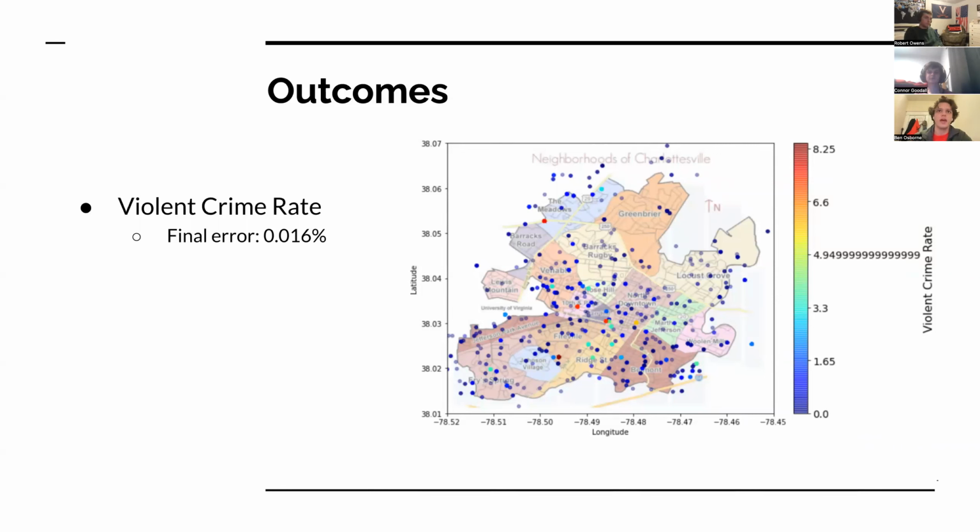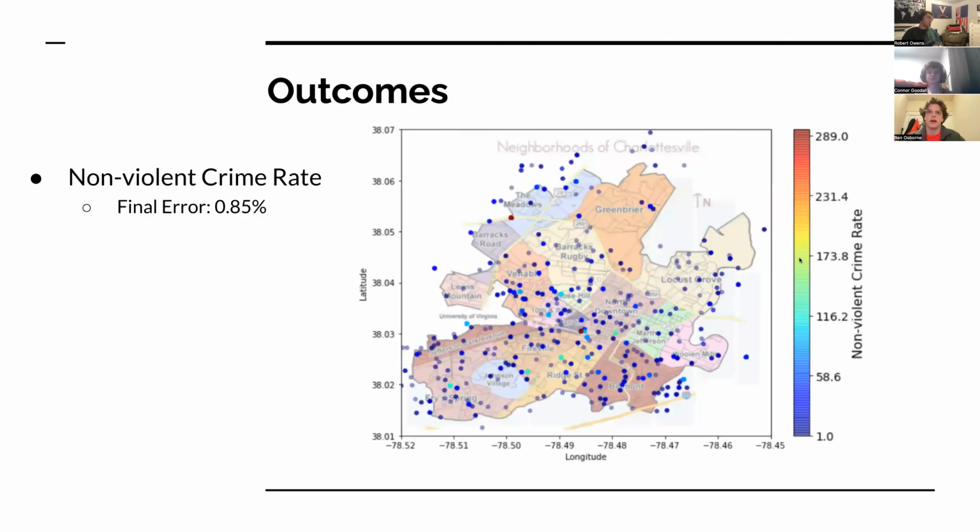And then on to the nonviolent crime rate on the next slide. So there our final error was 0.85%. And so these low rates just indicate that our model was able to accurately predict the risk of violent and nonviolent crime in the various areas of Charlottesville.